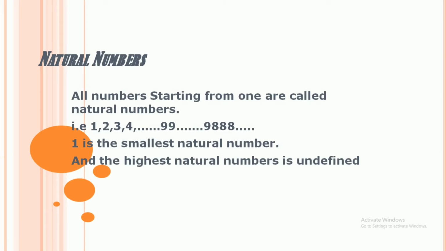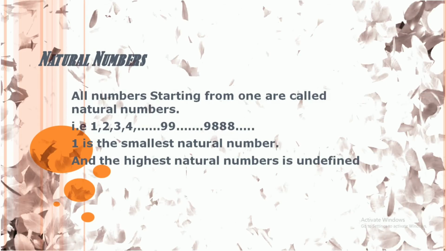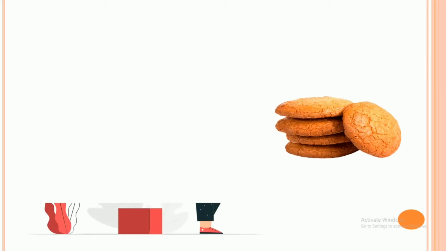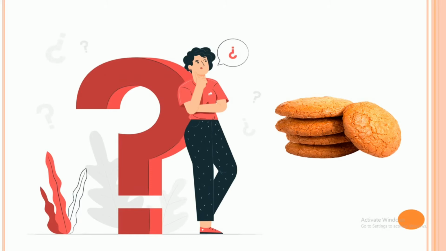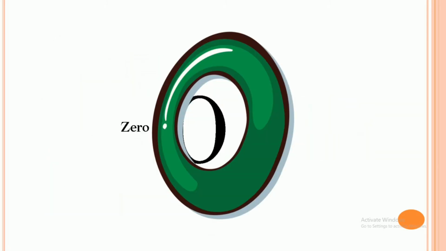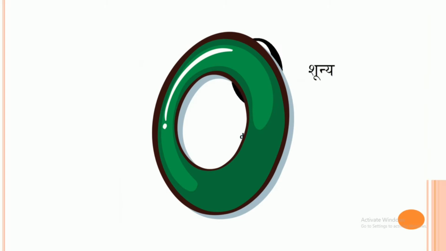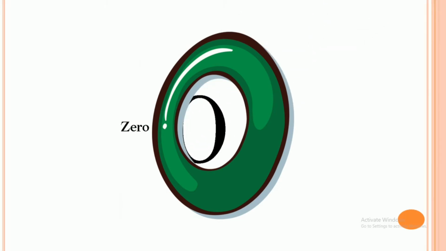Now suppose you have some biscuits and you ate all of the biscuits. Now what are you left with? Nothing. How do we represent nothing? By 0, right? But 0 is not a part of our natural numbers.